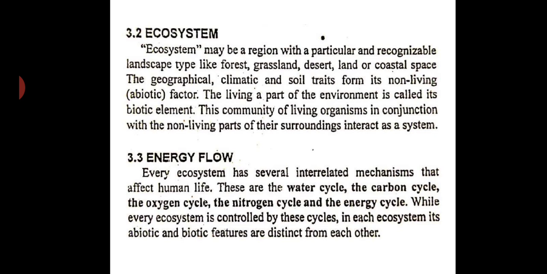So when we talk of forest ecosystem, grassland ecosystem, desert ecosystem, coastal ecosystem, though they have their own biotic factor, that is the living organisms, and abiotic factor, non-living, they interact with each other along with the surroundings as a system. So this is about ecosystem.